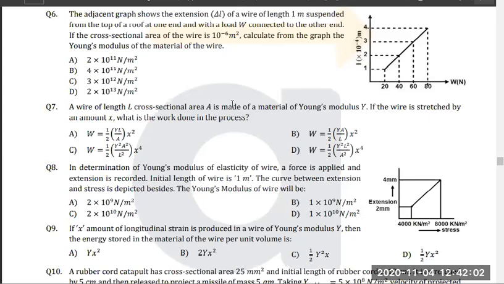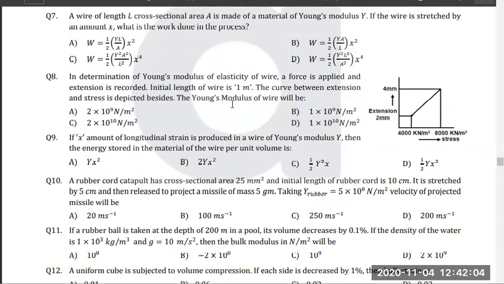No doubt. Because till question number 10, if you understood the previous in-class exercise and homework, everything would be easy, right? Question number 9 we just discussed. Question number 10 we just discussed. It's the same, half mv square is equal to work done.